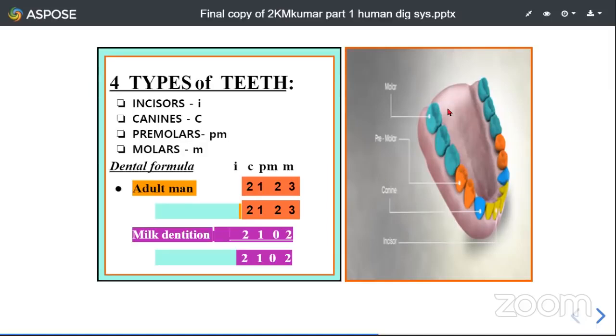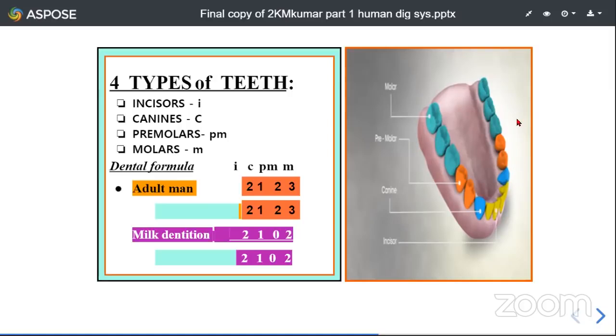So see, students, in this picture, this is very colorful. These three teeth are molars, whereas this orange colored teeth are called premolars, whereas this sky blue colored teeth is canine, whereas this yellowish colored teeth which are present in front of the mouth are incisors. So this is one half and this is another half of one jaw.